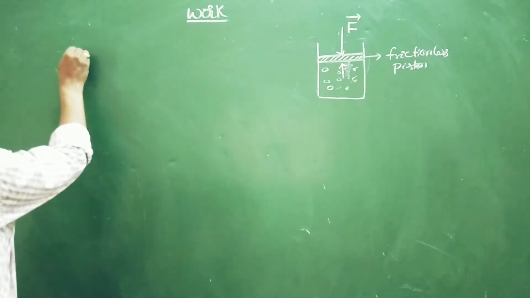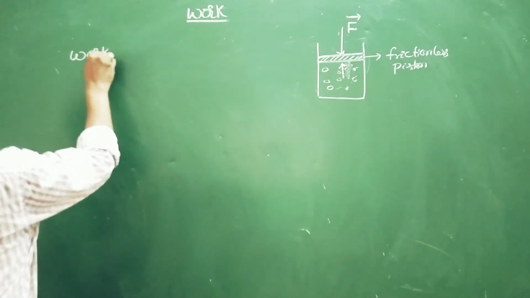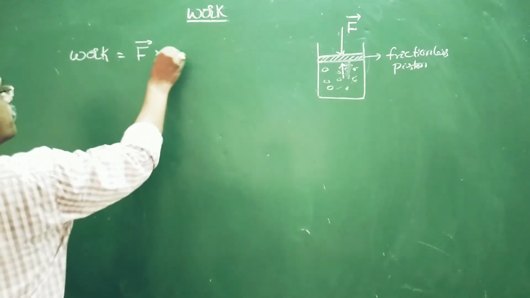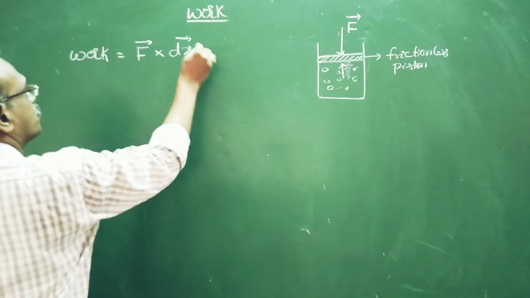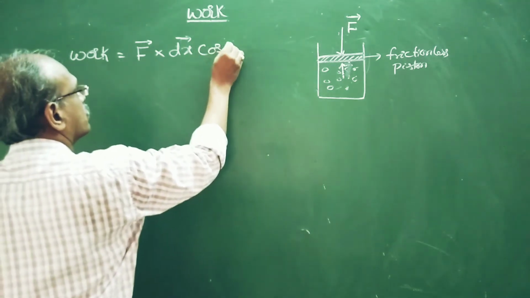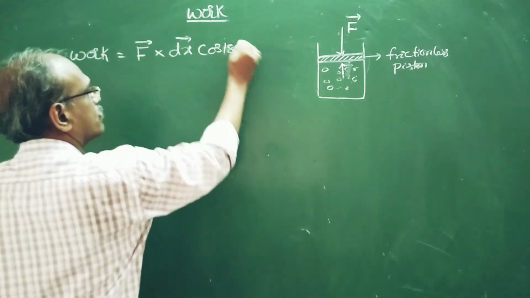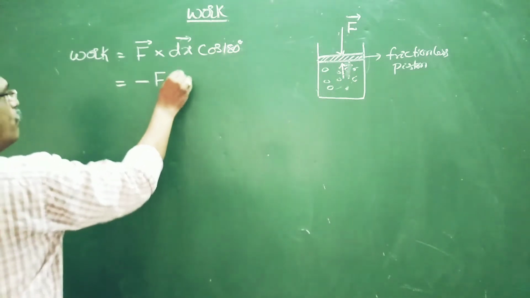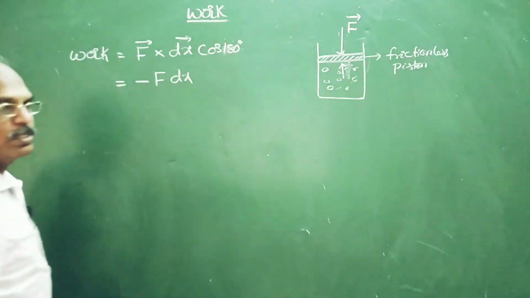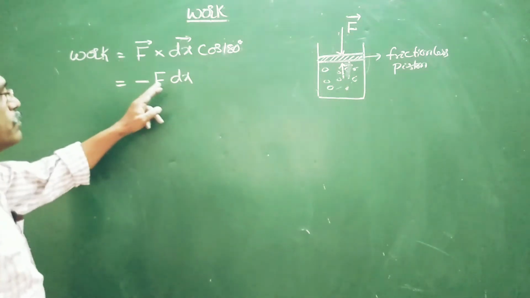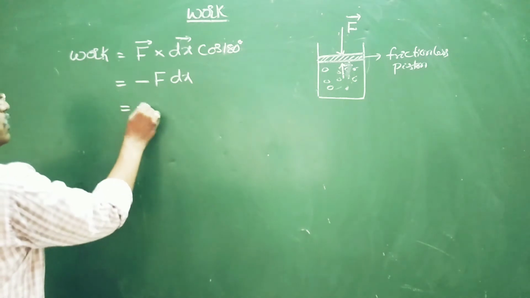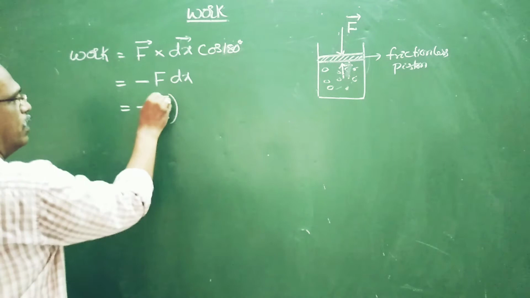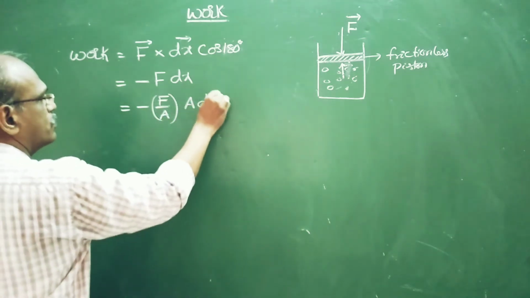Okay. So work is considered as force into displacement, say dx bar cos 180 degrees here, or this can be written as minus f dx. Just I have substituted this value. Or this can be rearranged as f by A into A dx.